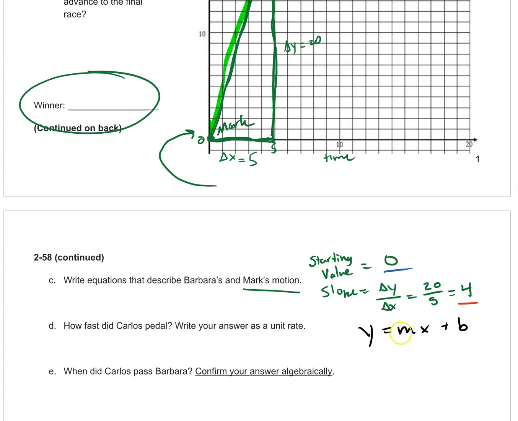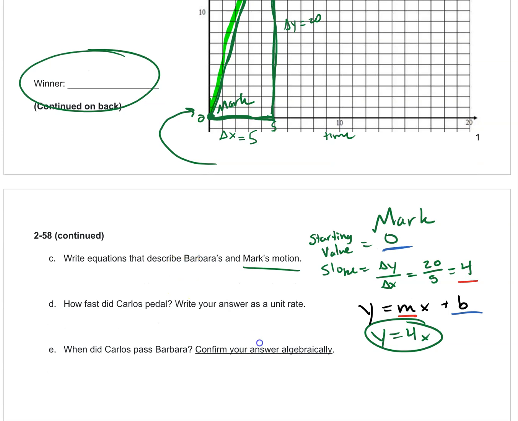The slope m is the number in front of x. The starting value b goes at the end. So my equation for Mark, y equals 4x plus 0. And since it's just plus 0, we're not adding anything. All right, don't forget to do Barbara.